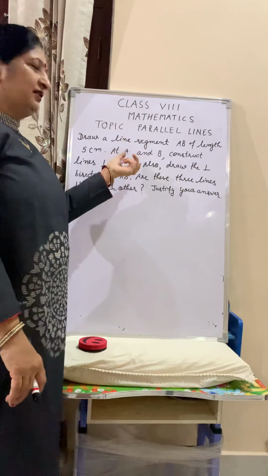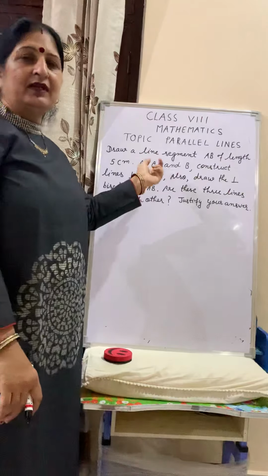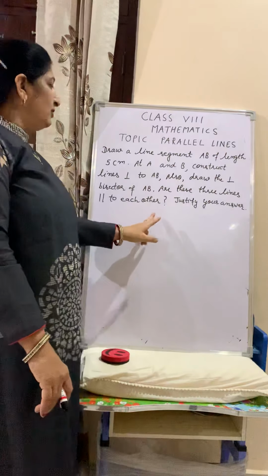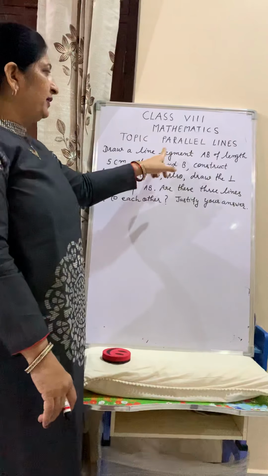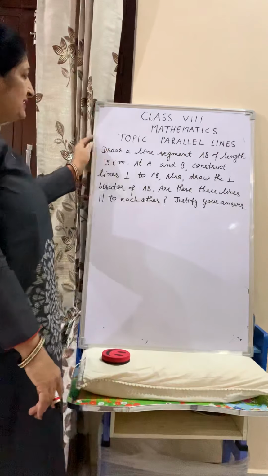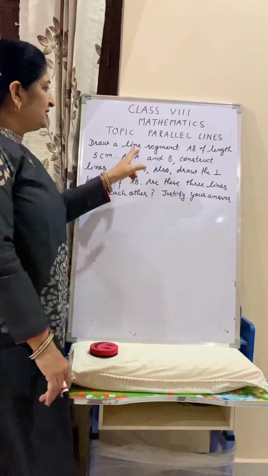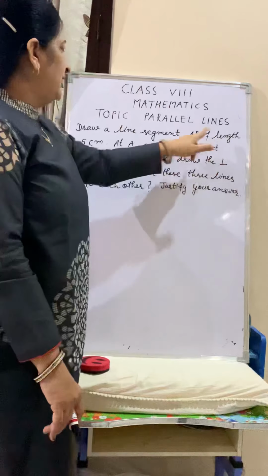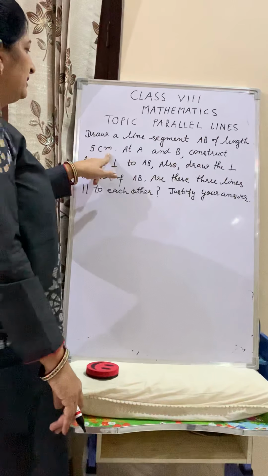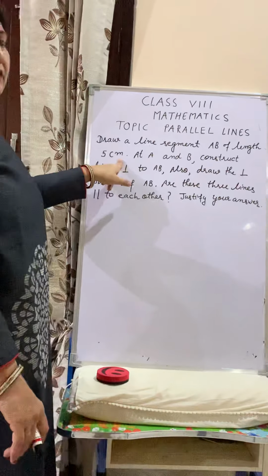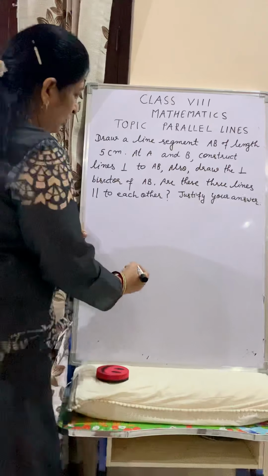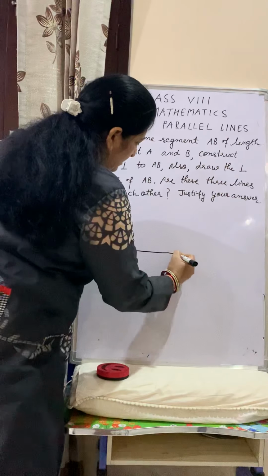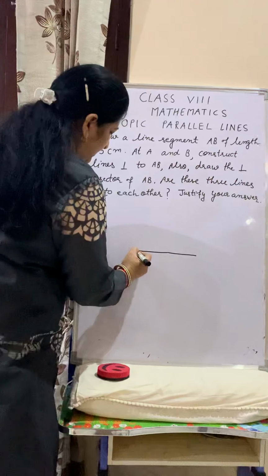This is a question of construction. You have to do this question by using compass and ruler. First of all, read the statement carefully. What is the first line of this statement? Draw a line segment AB of length 5 cm. By using ruler, you have to draw a line segment AB of 5 cm.